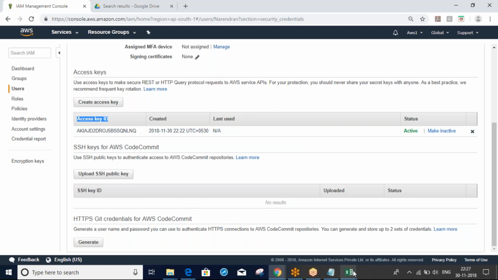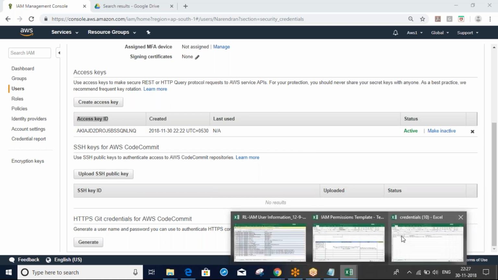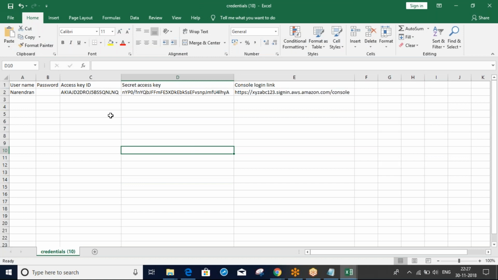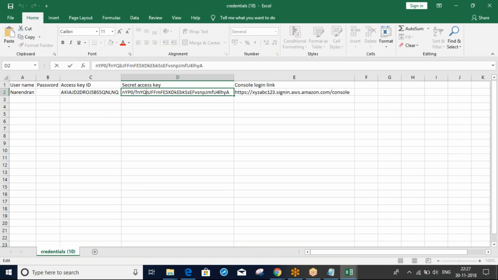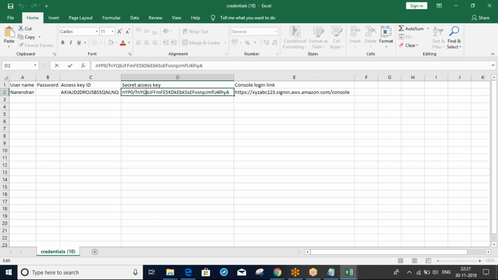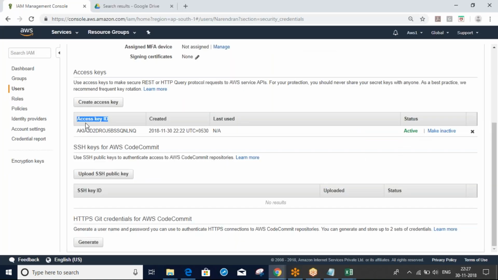So that's why we should download this Excel file and save it. You should save the access key ID and secret access key. Once you close, you can't see the secret access key. You can see it only one time, at the time of creating your user or the keys. Once you close that window, later you can't see the secret access key, only the access key ID.